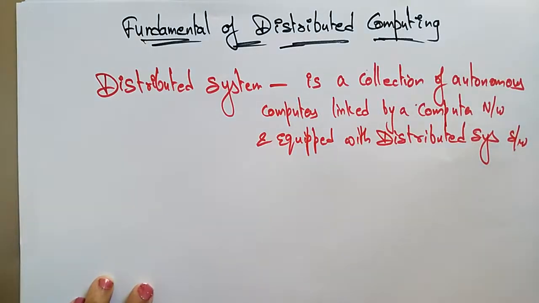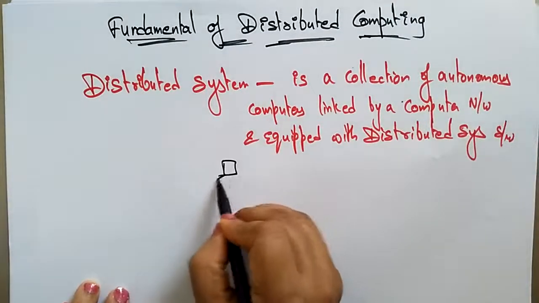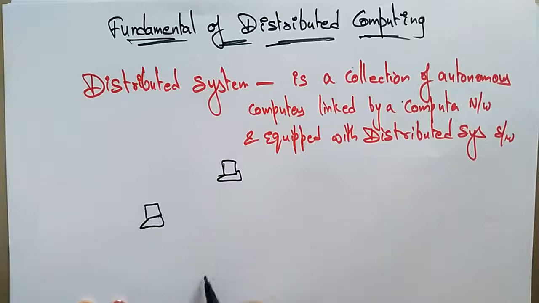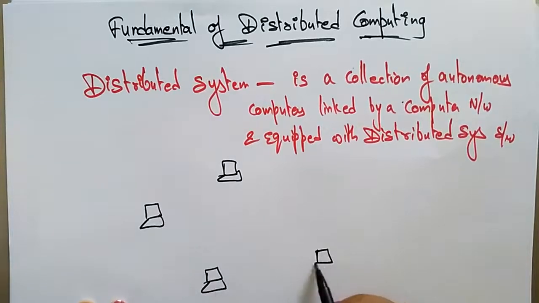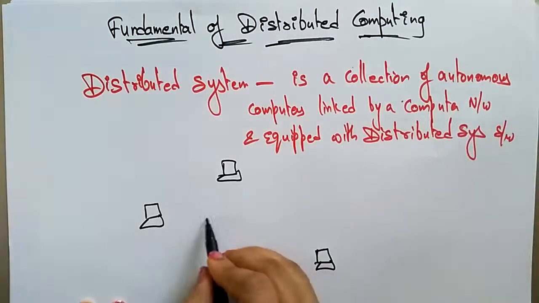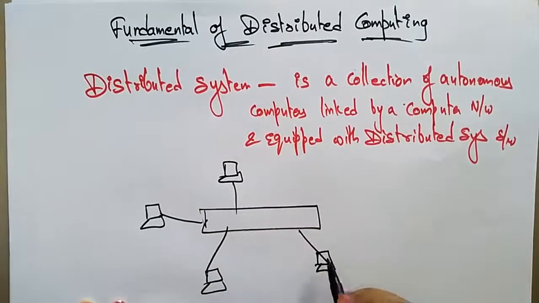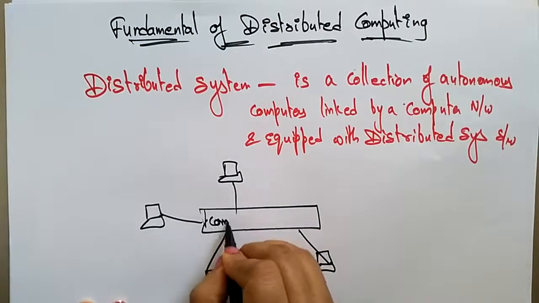A distributed system is a collection of autonomous computers, meaning different computers are present. They are linked by a computer network, which you call a communication network.